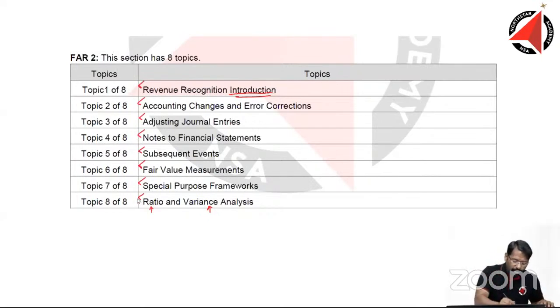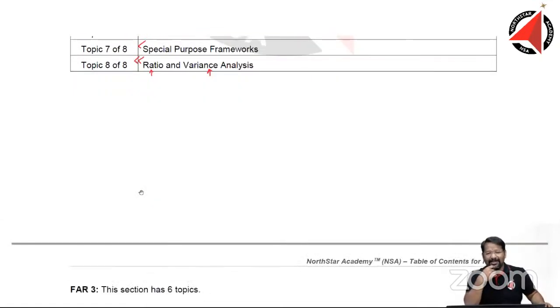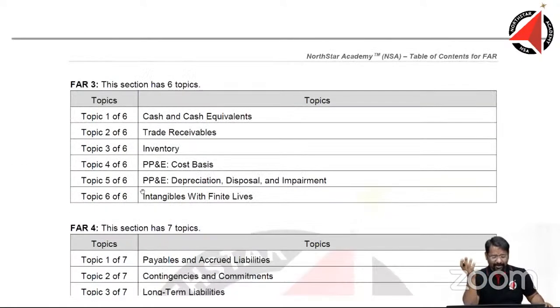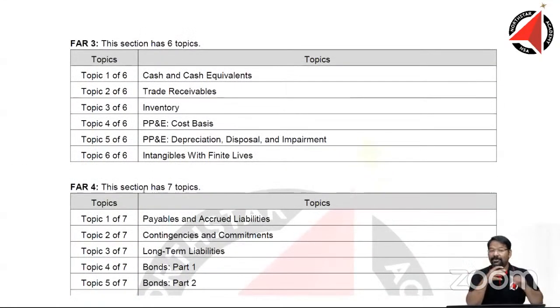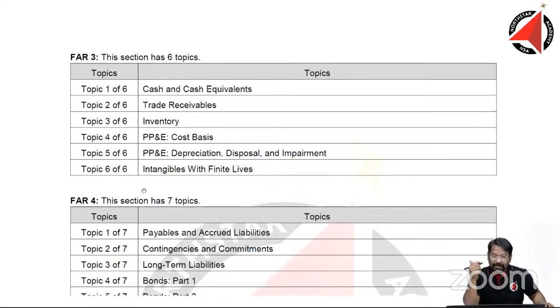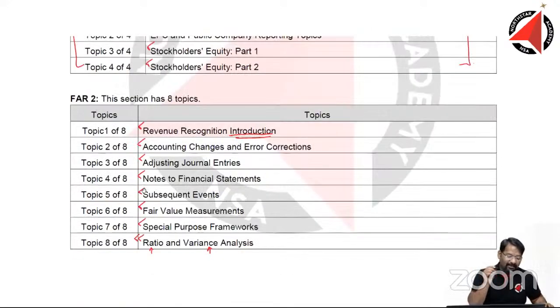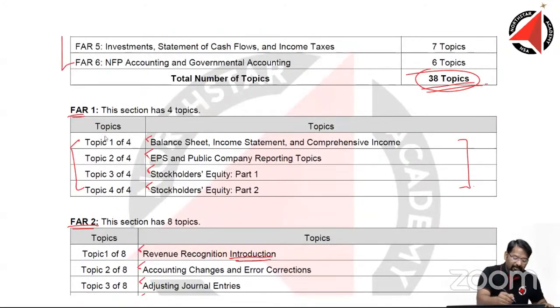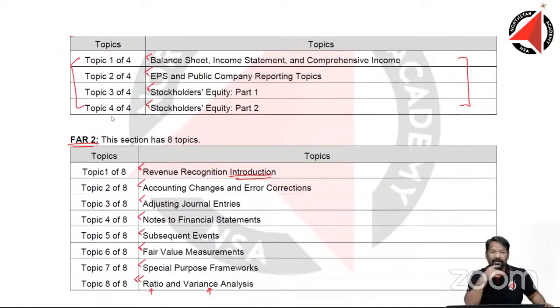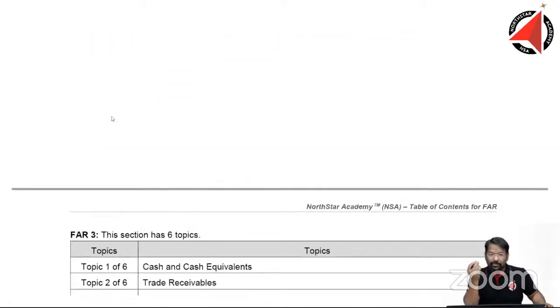I'm sure all of you know ratio analysis, all of you love, yeah, you may love ratio, but not so much variance analysis. But still, okay, I will ensure that I will make you fall in love with this chapter. So this has come from the BC paper. Then if you look at FAR 2, it has 6 topics. How many topics so far have we covered? So we have talked about 8 topics here and we have talked about 4 topics here. So we have just covered 12 topics.